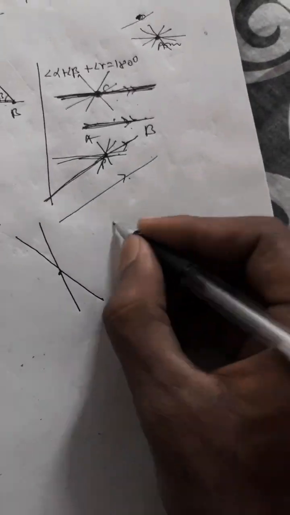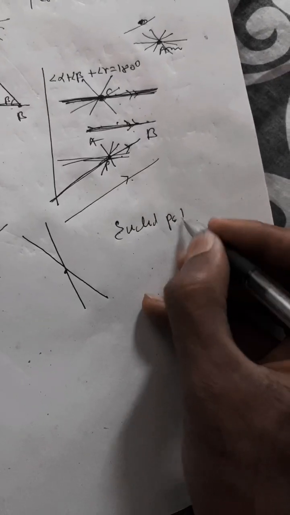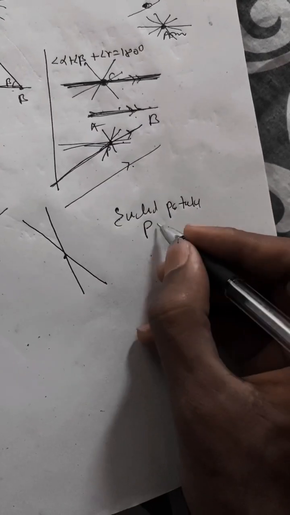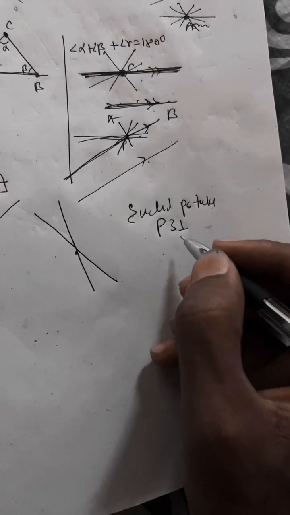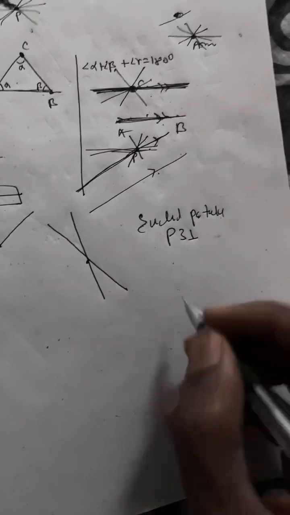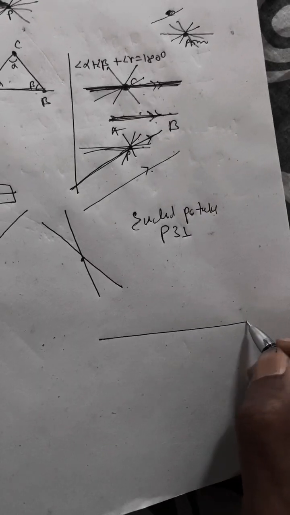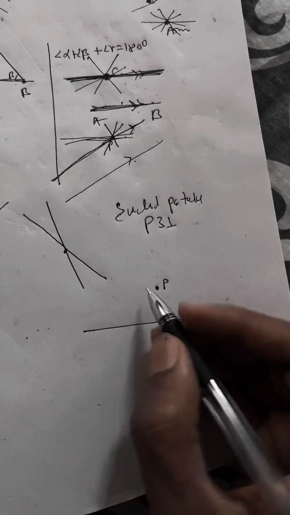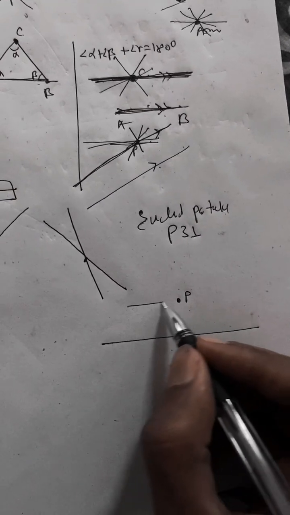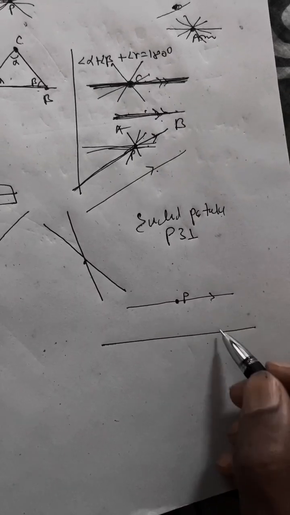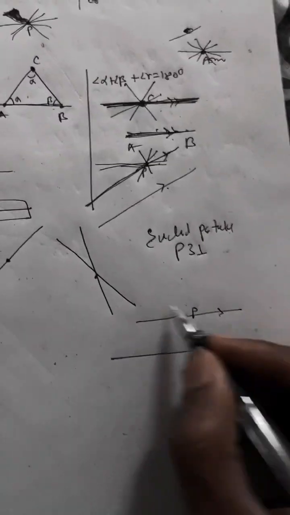So what does it show? Euclid's postulate, which is postulate number, I think, 31 or maybe 34, I don't remember, but that postulate says, given a line and a point P, there is exactly one line passing through this point P such that this and this line will be parallel. So this is our fact 1.